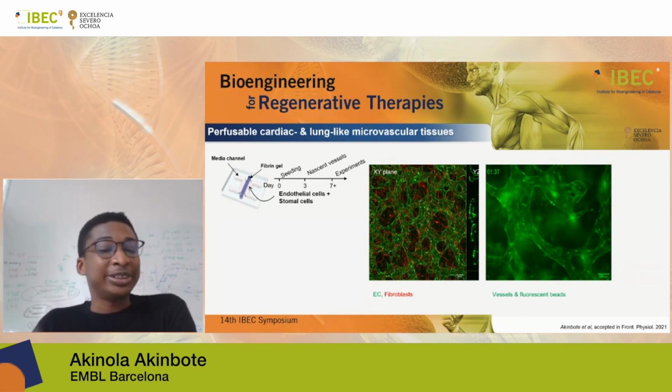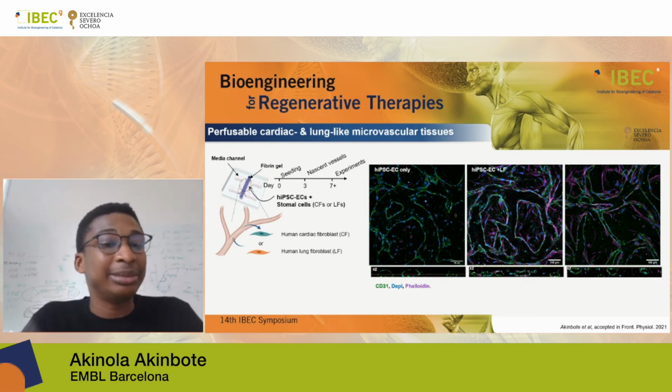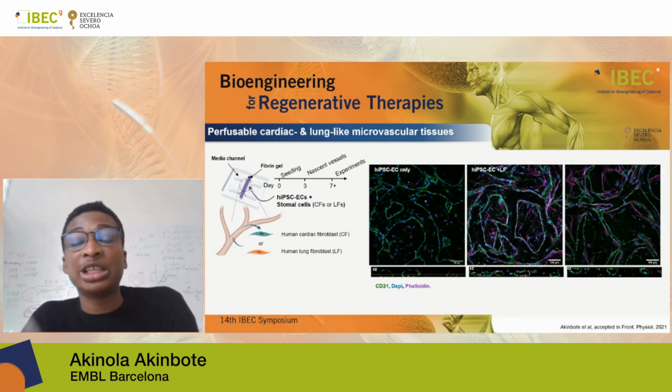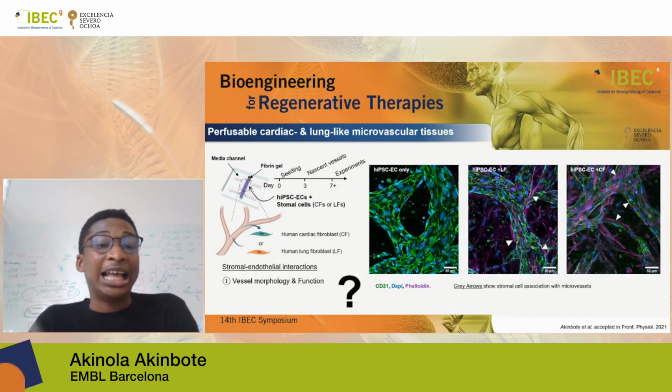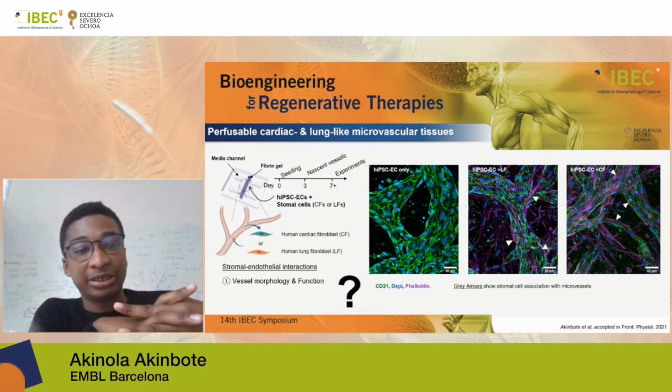For this particular project, we were interested to see if we could replicate a cardiac-like and a lung-like environment. So we adapted our previous protocols using human induced pluripotent stem cell-derived endothelial cells and co-cultured them with or without cardiac or lung fibroblasts. What we then saw was that we could form these perfusible vessels and that these fibroblasts also interact greatly with the vessels themselves.